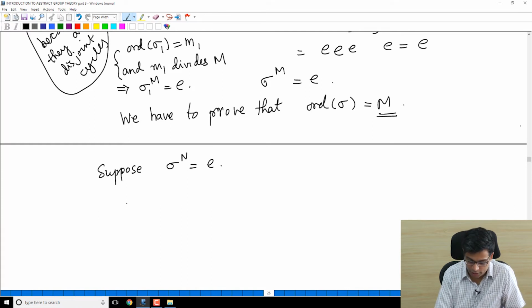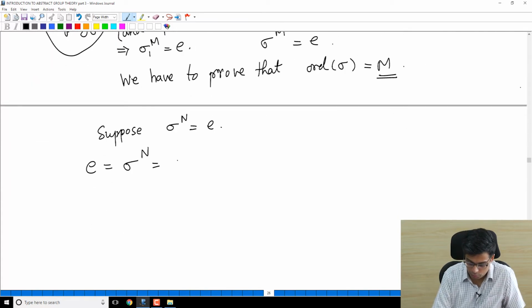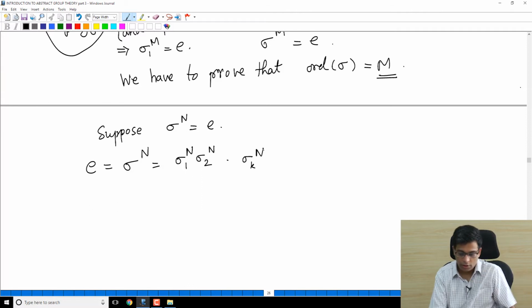Okay, by the same calculation above, E is sigma power n, just like we calculated here. Because sigma 1, sigma 2, sigma k commute with each other, I can write sigma power n as sigma 1 power n, sigma 2 power n, sigma k power n. I can rearrange them so that all sigma 1s come first, sigma 2s come next, sigma 3s come next, and finally sigma k's come next. Now let's stare at this equation for a while.